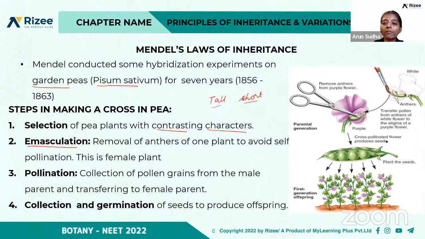Cross-pollination now. So the flower produces seeds, right? Now if you plant these seeds, it leads to the production of offspring, and this is called the first generation offspring, right? So he selected the pea plants with contrasting characters, then removed the anthers of one plant to avoid self-pollination, then collected pollen grains from the male parent and transferred them to the female parent, then collected and germinated the seeds to produce offspring.